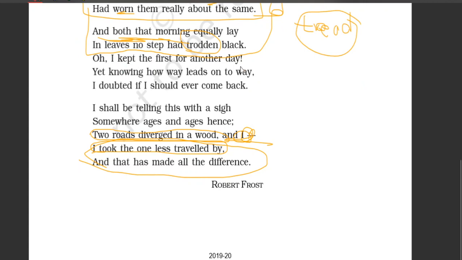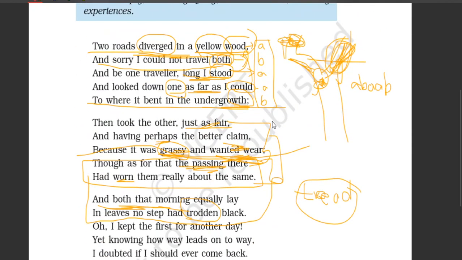Lay, day, way. Black, back. So lay, day, way rhyme together. Black, back rhyme together. So again, AB, AAB. Coming to the last stanza, sigh, I, by rhyme together. Hands, difference. These two rhyme together. So this has the rhyming scheme of AB, AAB.